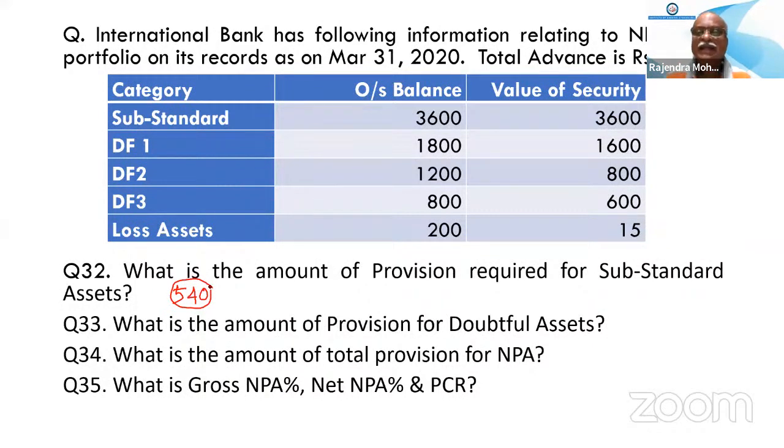How did 900 come? Say, substandard, security available 3,600. The value of security is secured. Secured portion is 3,600, fully secured. Fully secured means 15% provision. So 3,600 at 15% becomes 540. So where did 900 come from? How did this 900 come?